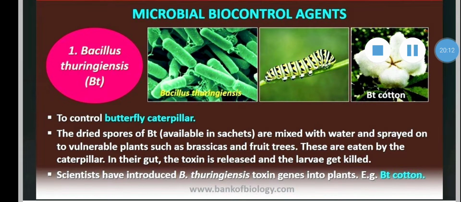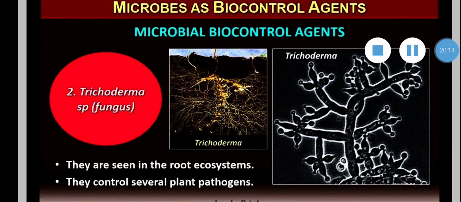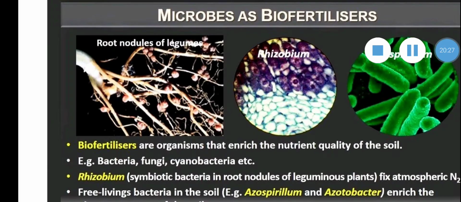The second example is Trichoderma species. They are seen in the root ecosystems. They control several plant pathogens. Let us now learn a very important topic of the lesson, that is microbes as biofertilizers.